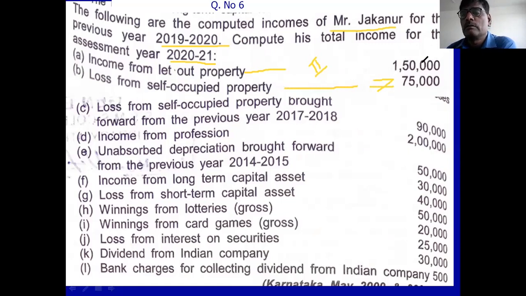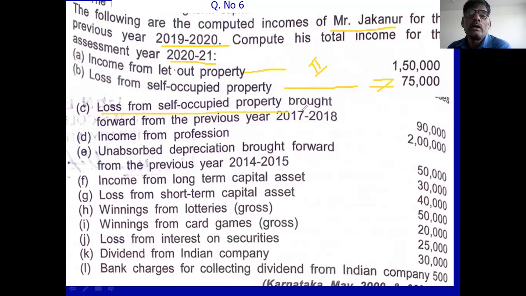Inter-source adjustment means in the same head. 1,50,000 is the income, loss is 75,000. You deduct the loss, remaining is 75,000 income.